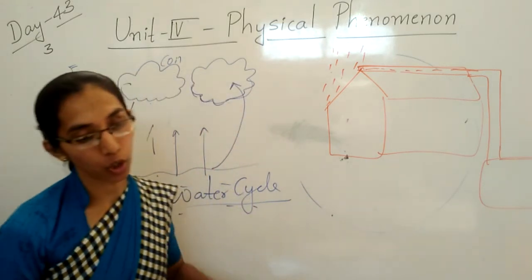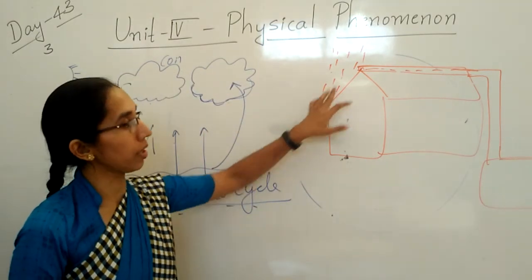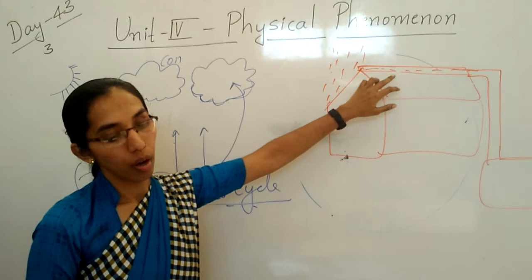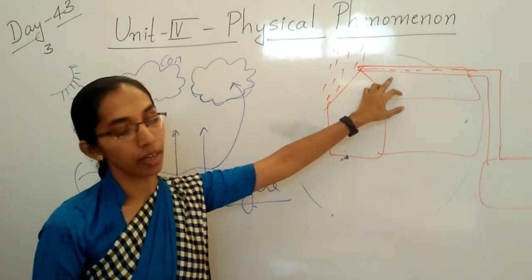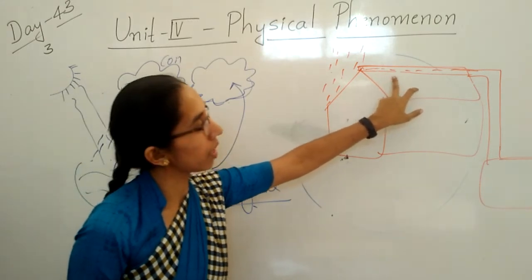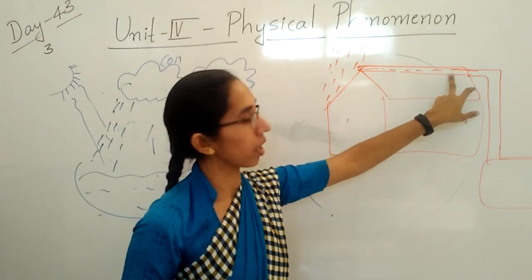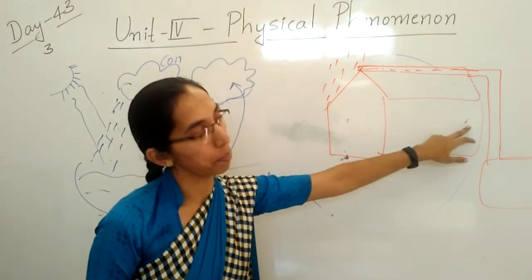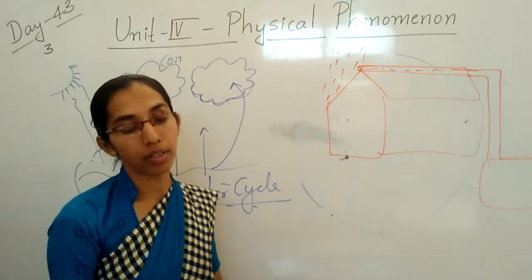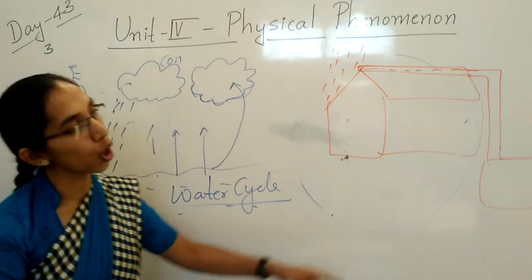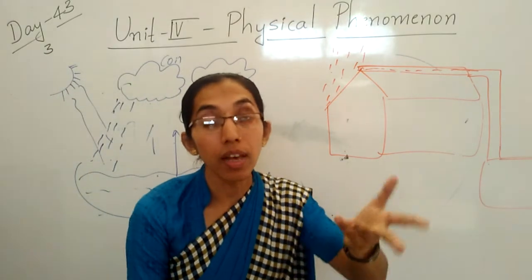Okay, children? So see here, the rain is falling on the roof and is canalized through the pipes into the underground storage tank and is stored for use later.